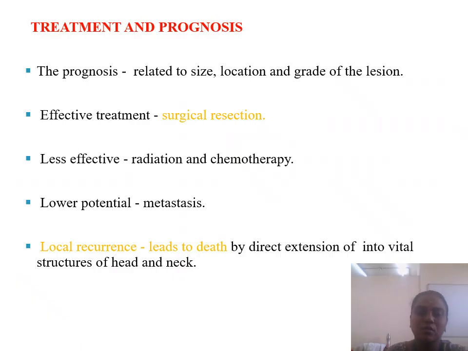The prognosis of this chondrosarcoma is related to the size, location, and grade of the lesion. The treatment we usually follow is surgical resection, and radiation and chemotherapy are less effective for this lesion, and metastasis is also low. Local recurrence can lead to death by direct extension into vital structures of the kidney.